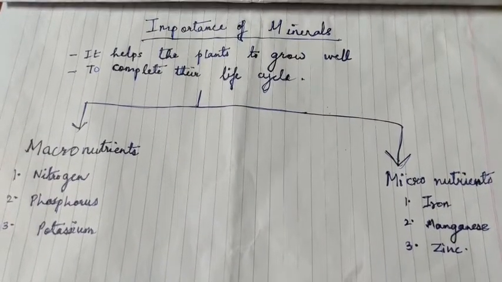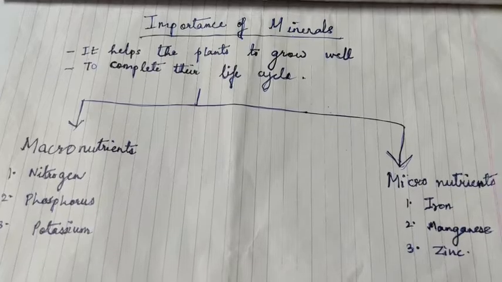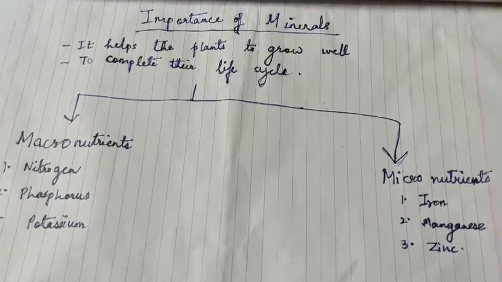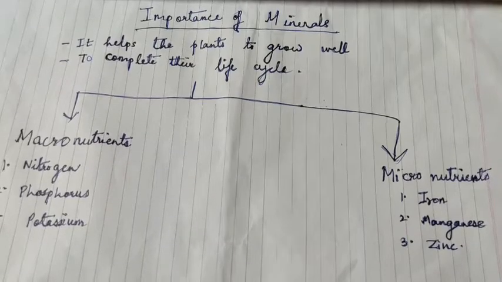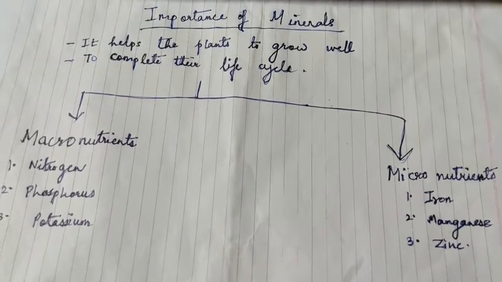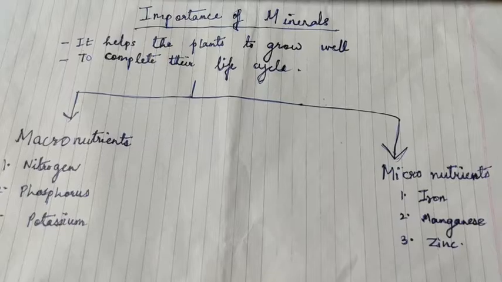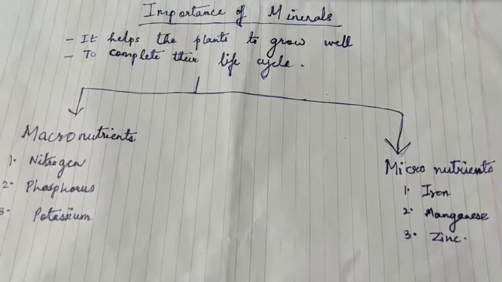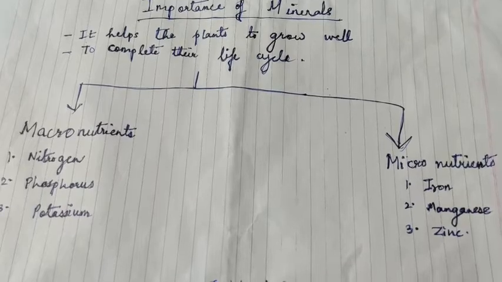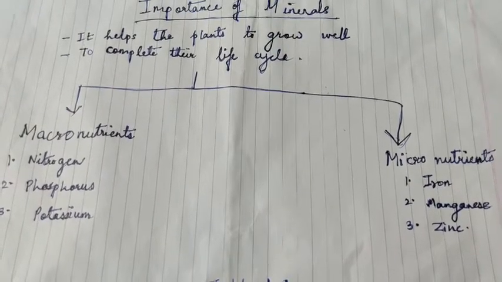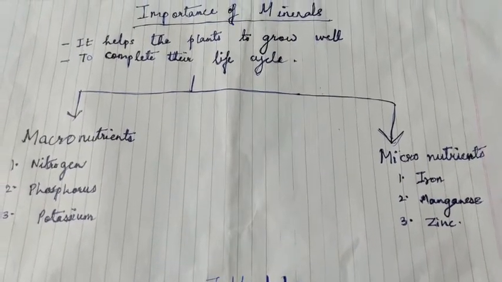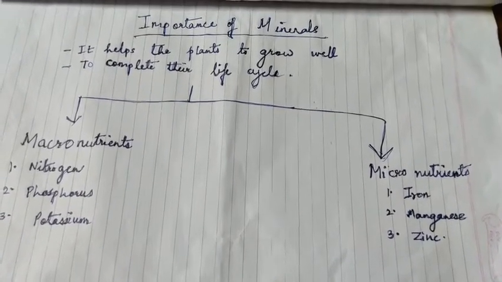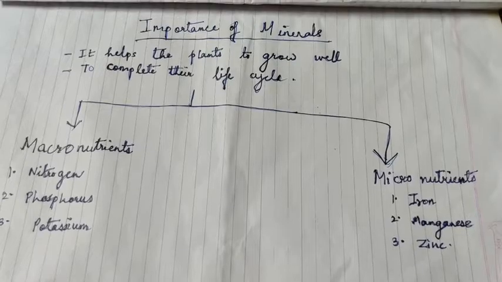Okay, so these minerals that are absorbed by the roots are actually required in the plant body. Why? For the plants to grow well and to complete their life cycle. So we all require different types of food to complete our life cycle. Once you are born, then you grow, then you become an adult. Similarly, a plant also grows from a seed into a seedling, then a plant, then a bigger plant. To complete the life cycle, minerals play a very important role.